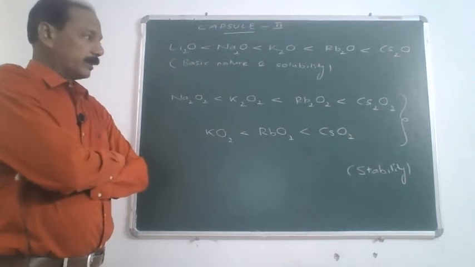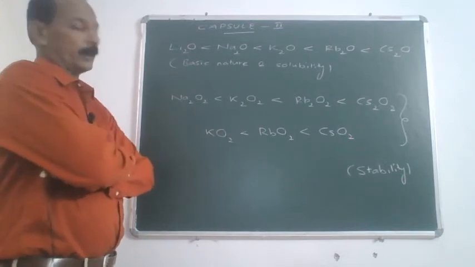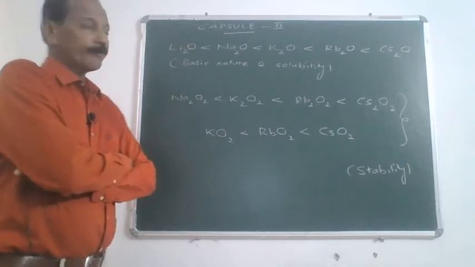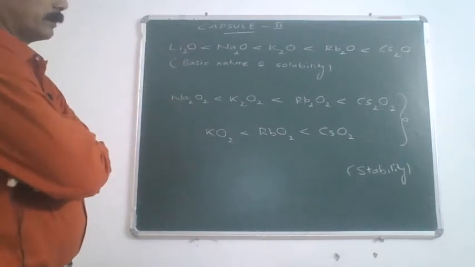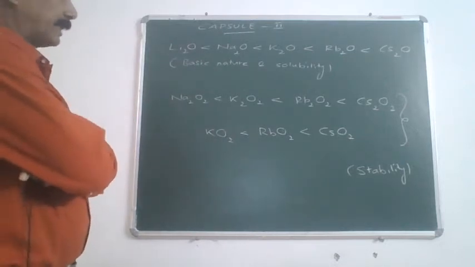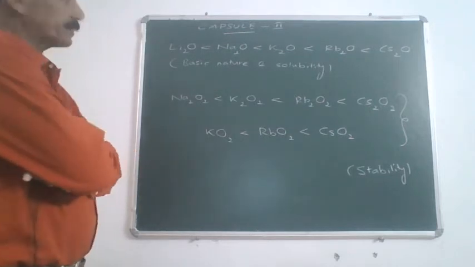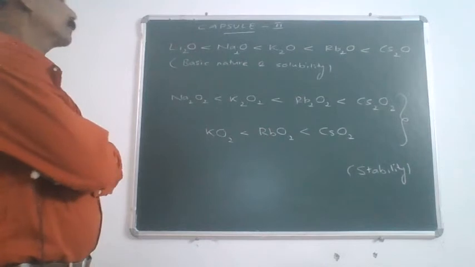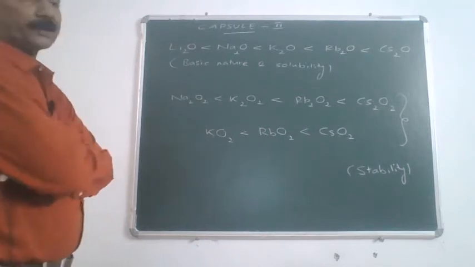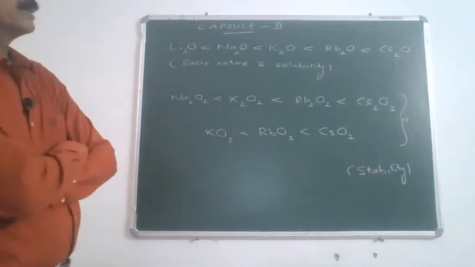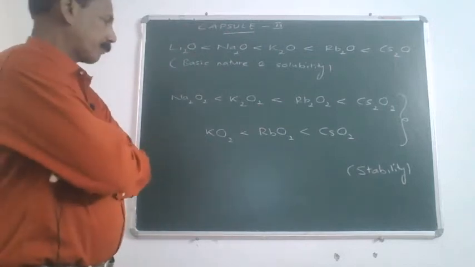Coming to the stability of peroxides and superoxides. As you can see, both peroxides and superoxides, their stability increases as we go down. That is, among the peroxides, sodium peroxide is least stable, whereas Cs2O2 is most.